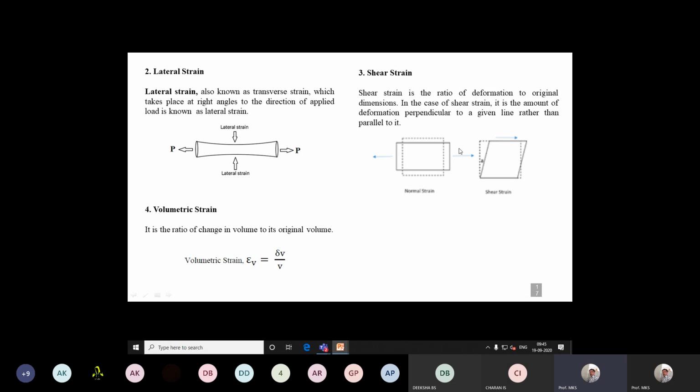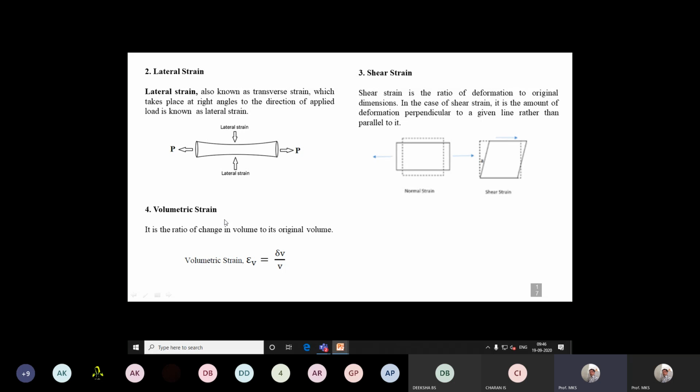The applied force is in the tangential direction, so the shear forces act tangentially to the surface. Due to these tangential forces, one block will tend to slide with respect to the other. The deformation induced due to this we call shear strain.